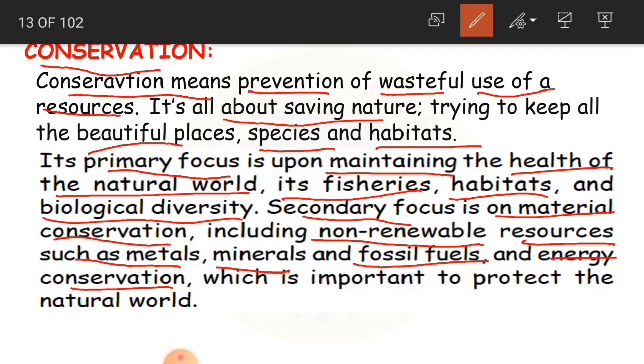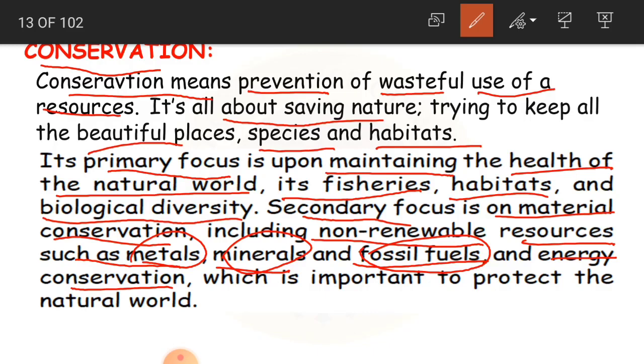Secondary focus is on material conservation, in the sense of saving the material, which includes the non-renewable resources such as what? Metals, minerals and fossil fuels. Metals: iron, copper, all these metals. Okay, minerals: bauxite, coal, silver, gold, all these minerals.